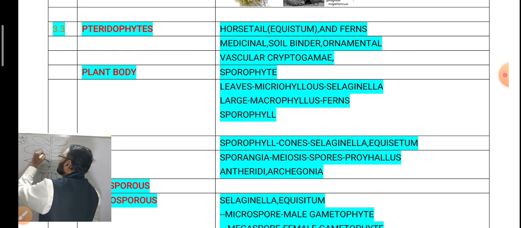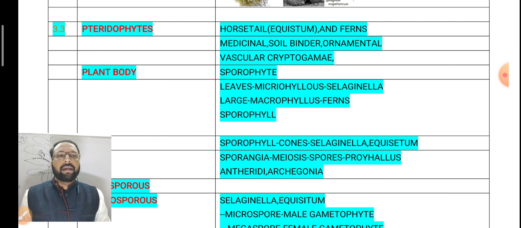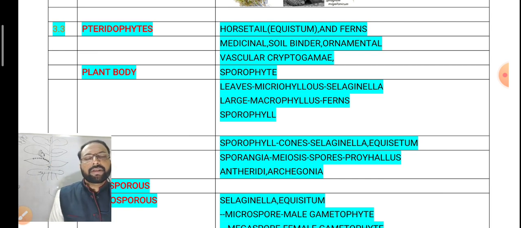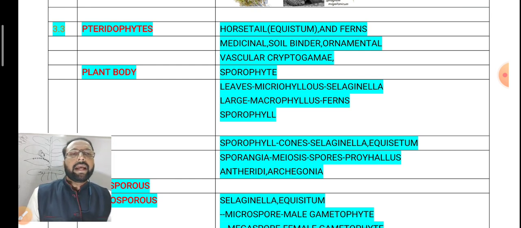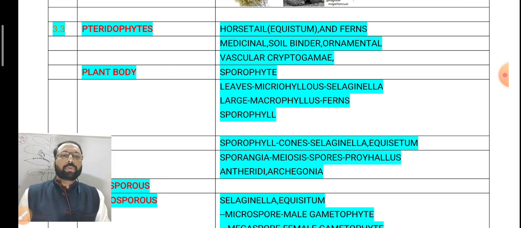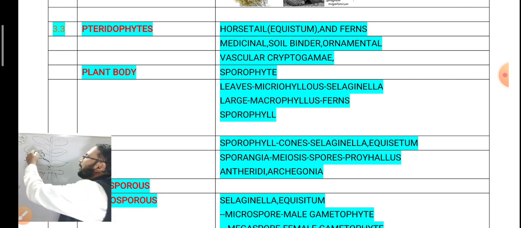Their diploid spore mother cells are present, which undergo meiotic division to form haploid spores. That is why sporophylls, especially in the pteridophytes, form cones. When all sporophylls fuse to form a cone-like structure, for example Equisetum, the diploid spore mother cells inside the sporangium undergo meiotic division to form haploid spores.